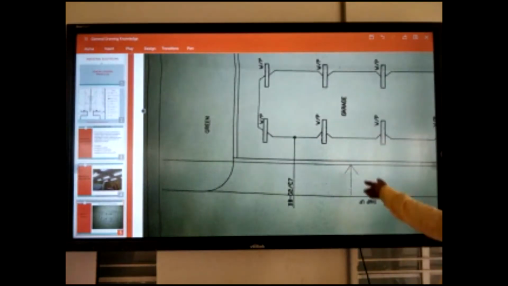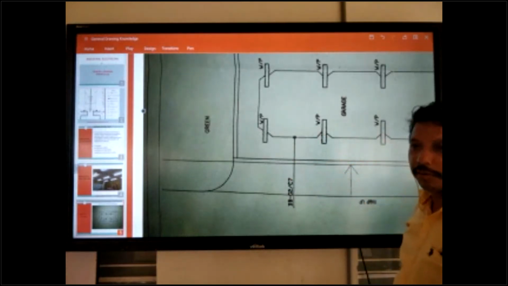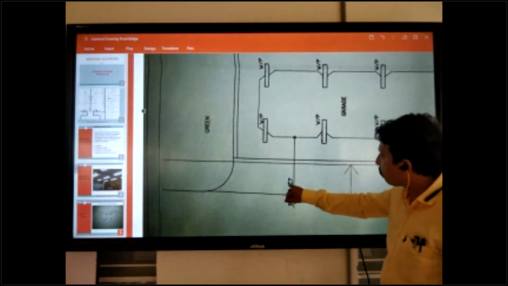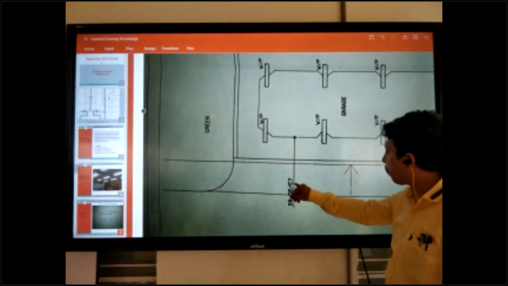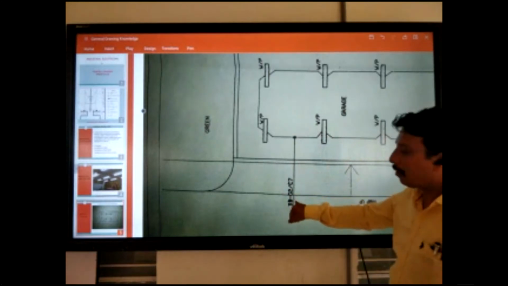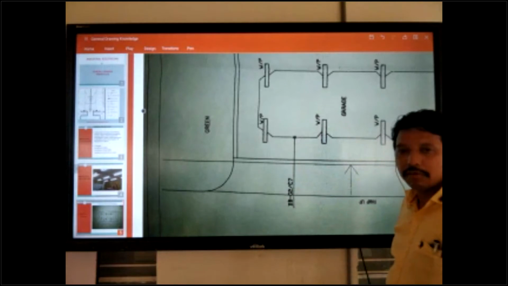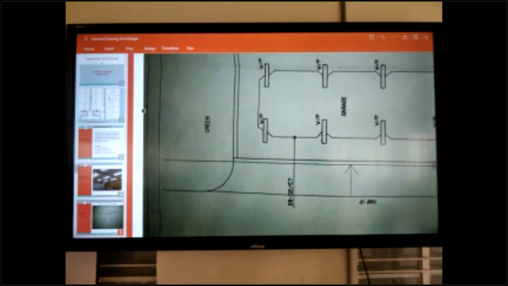They also ask, what is the circuit number? Then you can say circuit number C7, circuit number 7, and DB G2, ground floor 2. You can speak like that, okay?